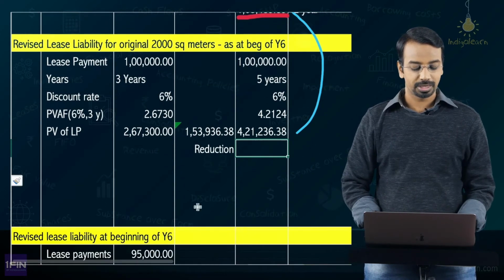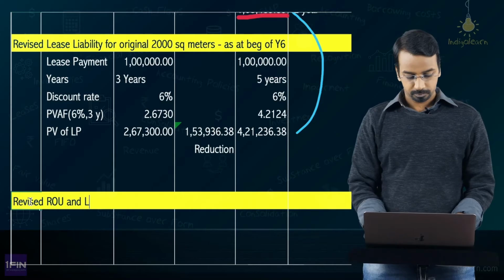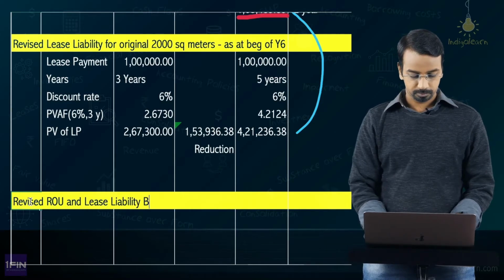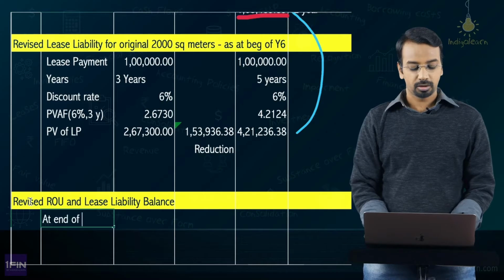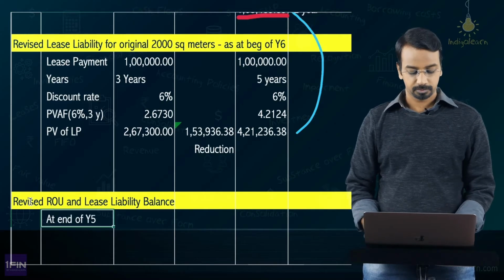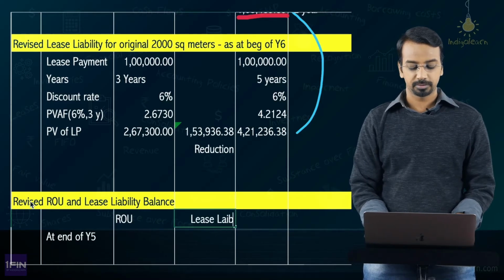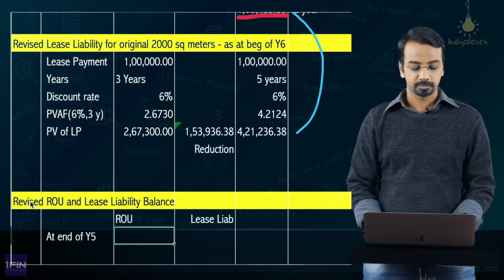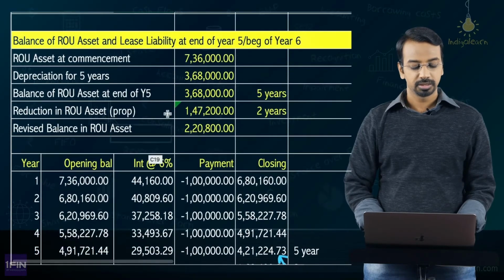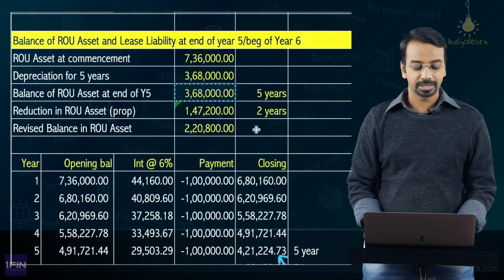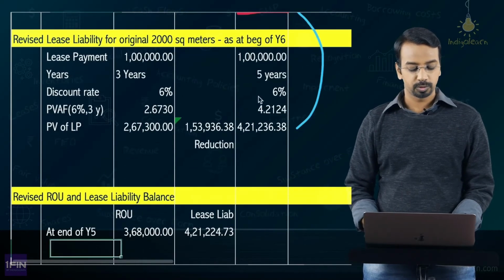So let us summarize here. At end of year 5, what is the ROU asset and what is the lease liability? What is the ROU asset at end of year 5? We had calculated it here, which was 3,68,000. Lease liability was 4,21,224.